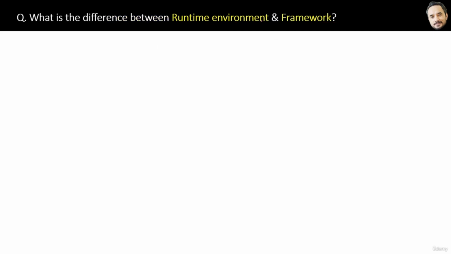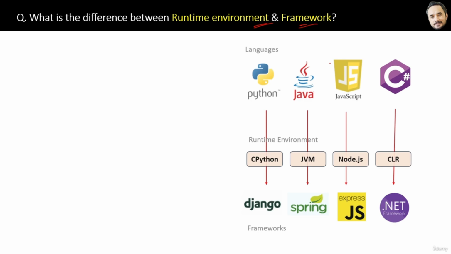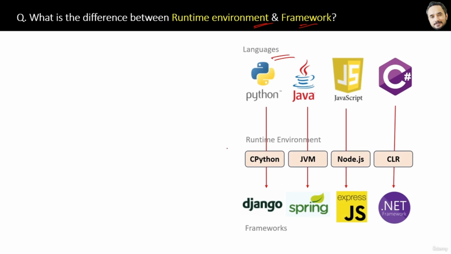What is the difference between a framework and a runtime environment? I already covered this, but I am covering this question separately so that you do not miss it when you are revising. Okay, so here are the languages, their runtime environments, and then their frameworks. Remember, one language can have more than one runtime environment and can have more than one framework.